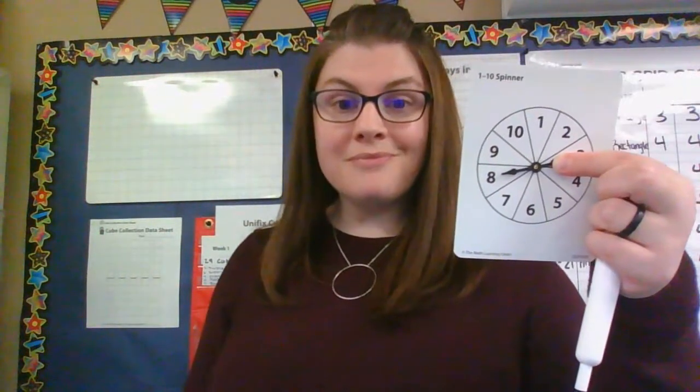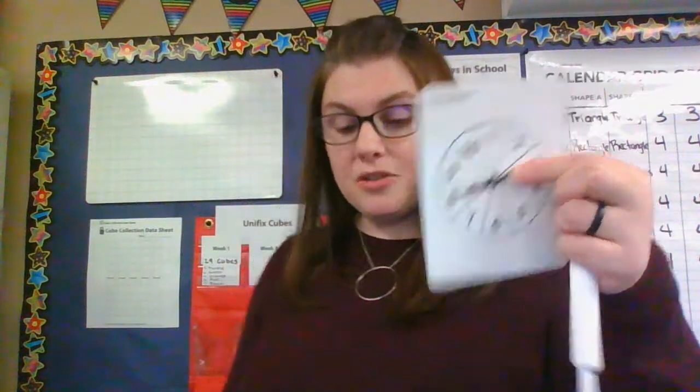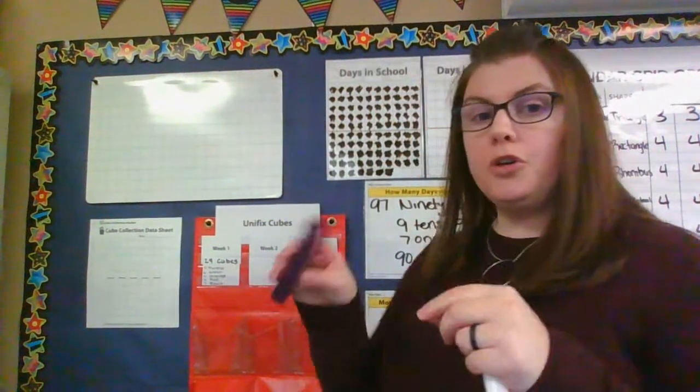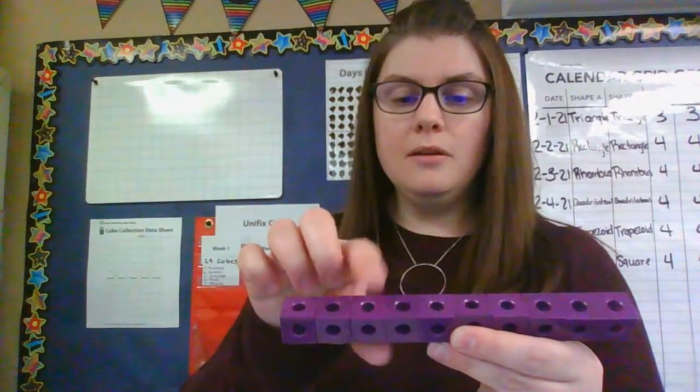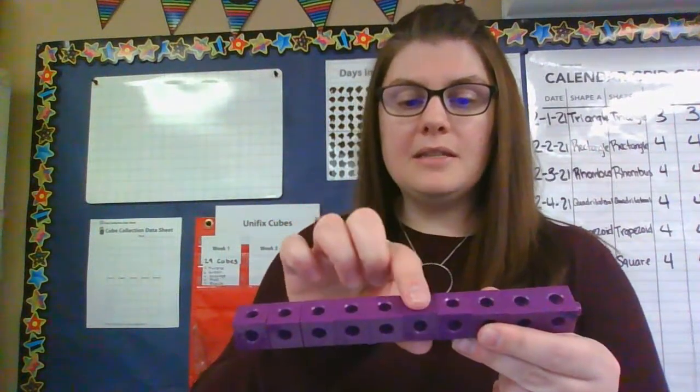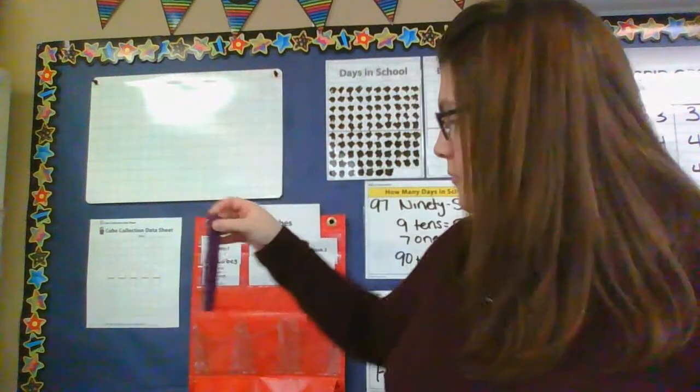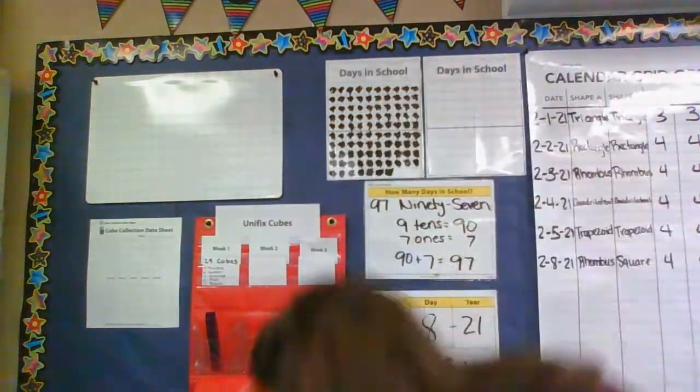But for now, let's get out our spinny spinner. Oh, right on the line. Come on, Mr. Spinner, work with us. Oh, yeah, line again. Here we go. Okay, what number did our spinner land on? Good, number 8. So that means we need 8 purple cubes. Help me count. Ready? 1, 2, 3, 4, 5, 6, 7, and 8. Here are 8 purple cubes, our first collection of the week.